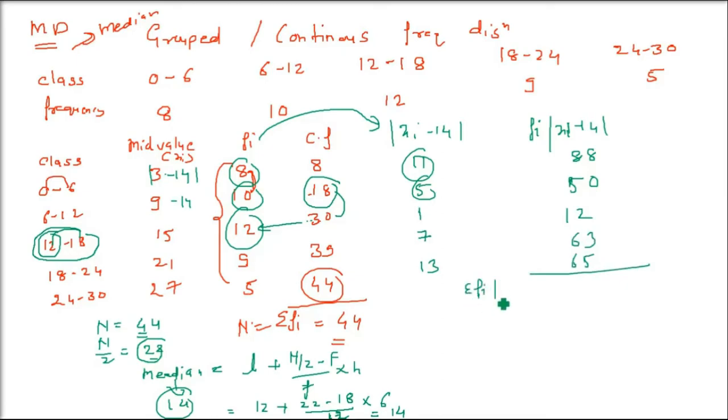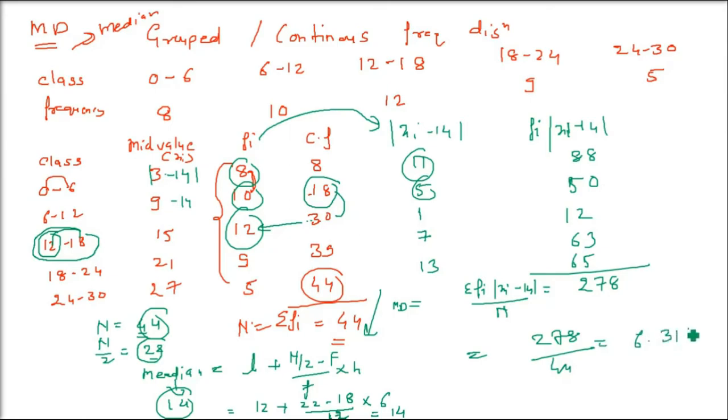Now let us add it. Sigma fi xi minus 14. Add this, and it is going to come as 278. 278 has come. Now, what did I tell you? How to find out the mean deviation? Sigma fi xi minus A, where A can be the median or mode, divided by capital N, which is sigma fi. This whole is 278. What is capital N? It is 44. 278 by 44 is going to be 6.318. This is your answer.